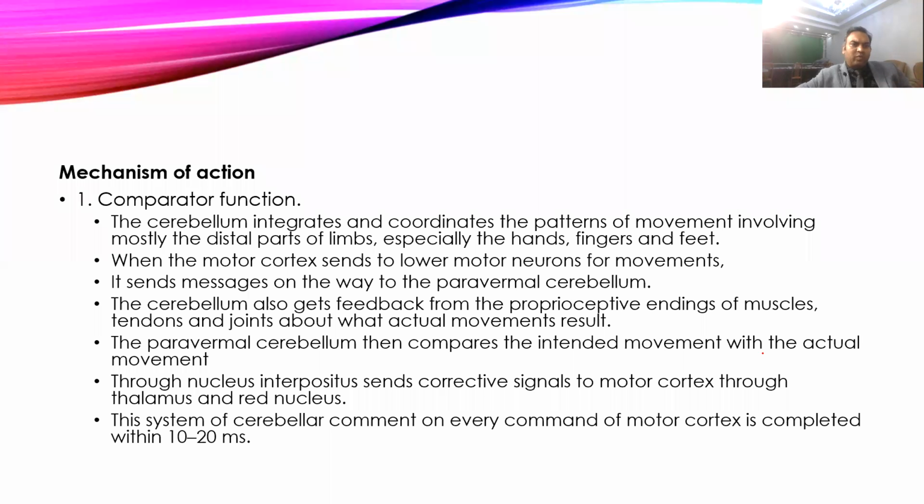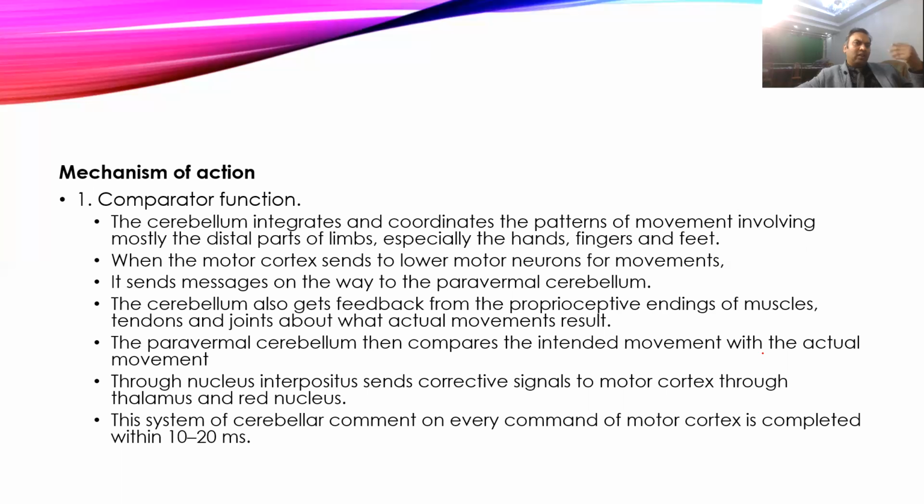This closed circuit will also form a servo mechanism. So the first important function in voluntary movement is the comparator function. Whenever you are performing any activity, it will confirm whether your intended activity is what was actually performed or not. Suppose you are playing basketball, standing down, and you want to throw the ball into the basket. Your intention is that the ball should go into the basket.